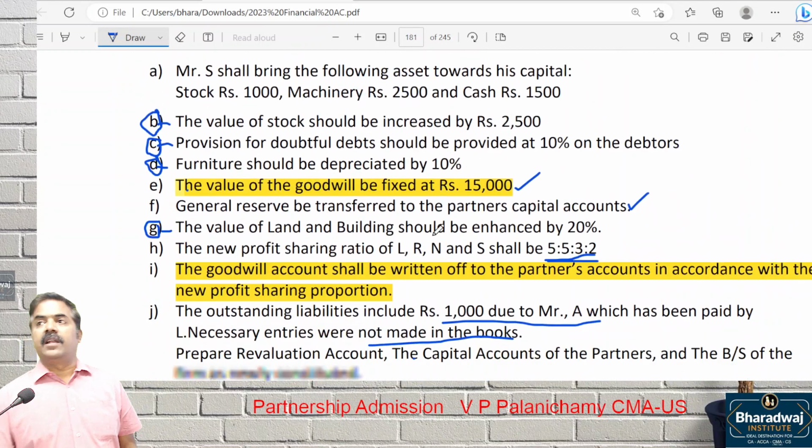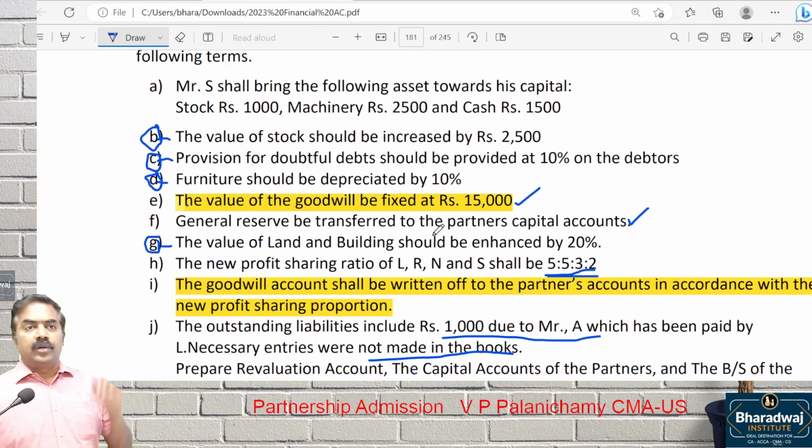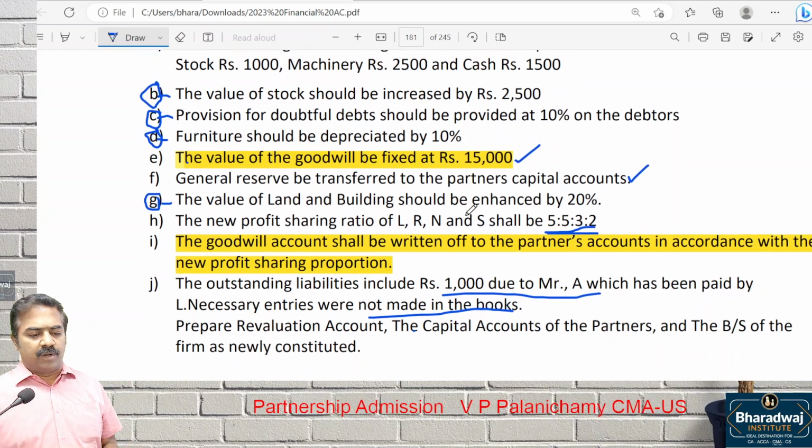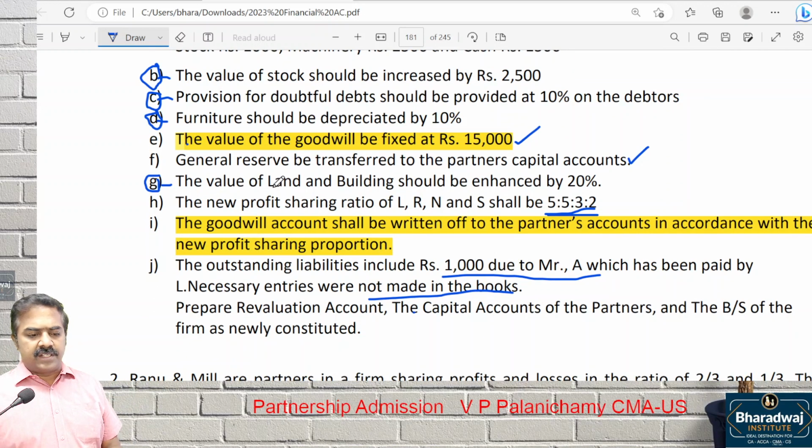Any other adjustment regarding revaluation? Once again, point number A talks about assets brought in by the partner. That is not revaluation. Points B, C, D, yes. What is E about? Goodwill. Already we adjusted. General reserve will be transferred to partners' capital accounts. Point number G adjusted. New profit sharing ratio over. Goodwill we have written off. Look at point number J. Is it revaluation?